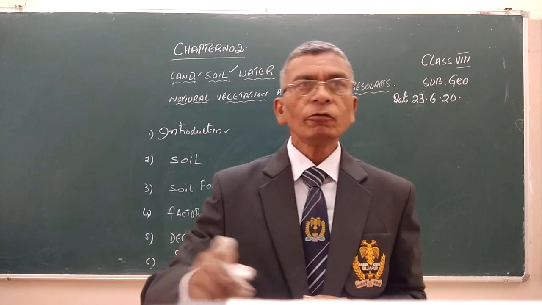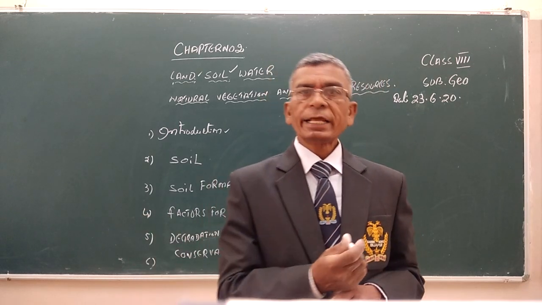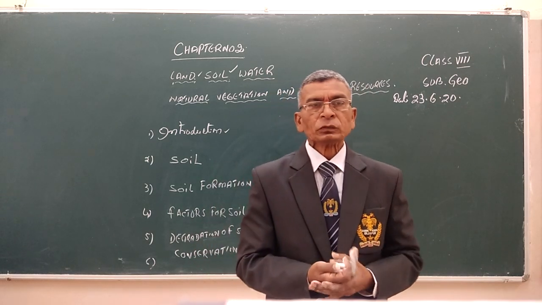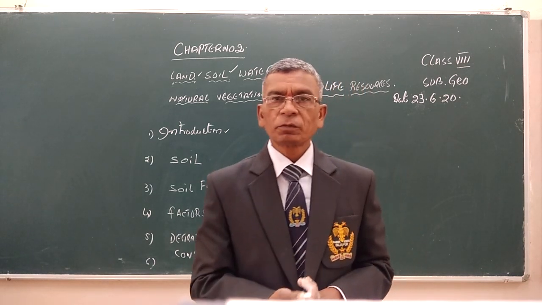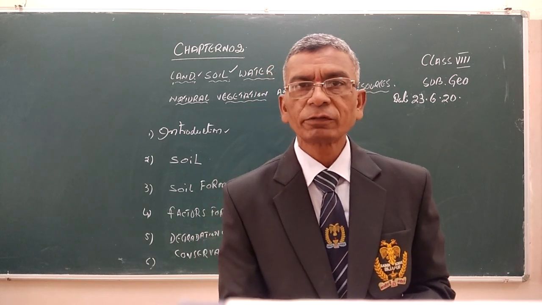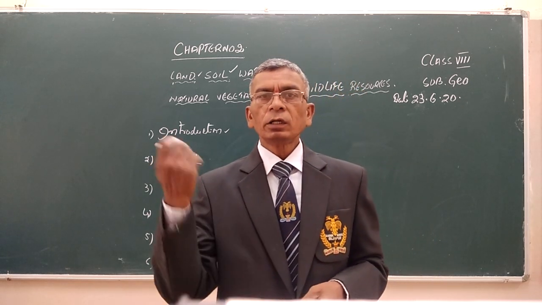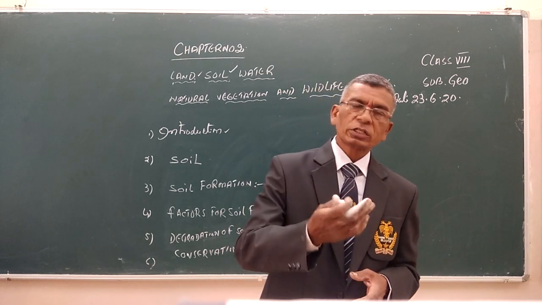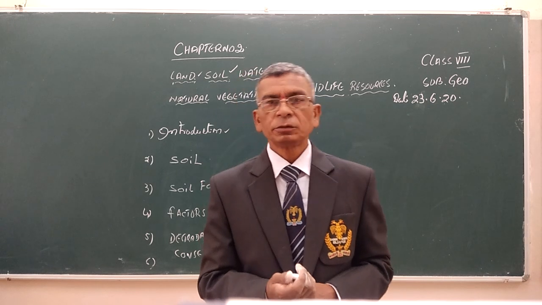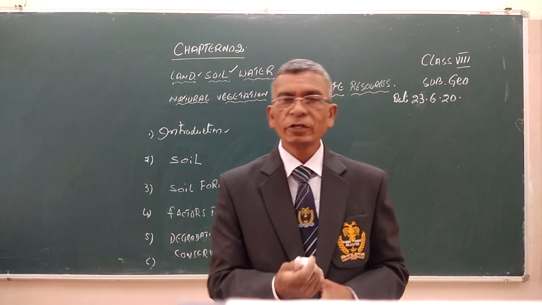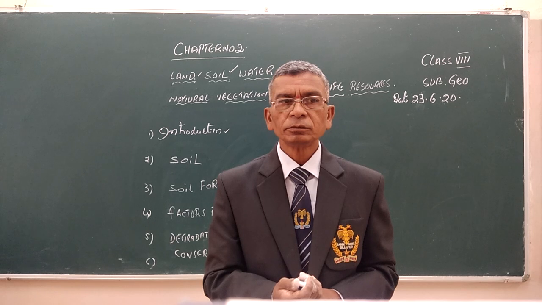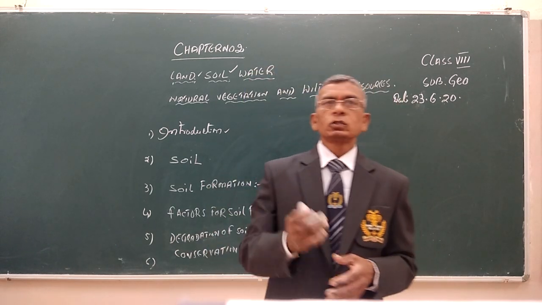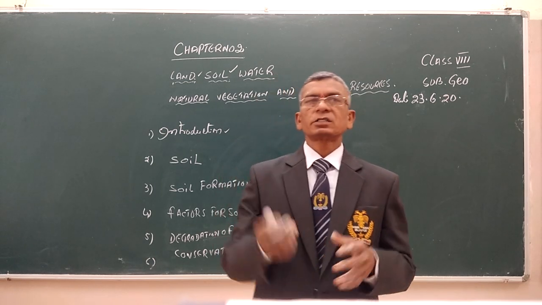At the same time, soil erosion also takes place by human activities: extraction of minerals from the crust, taking out oils from the crust, taking out coal, construction of buildings, cultivation. So for soil erosion, two factors are responsible.